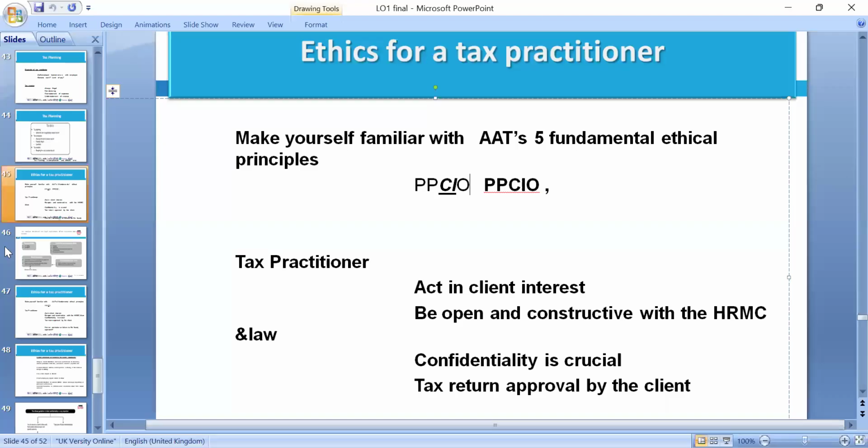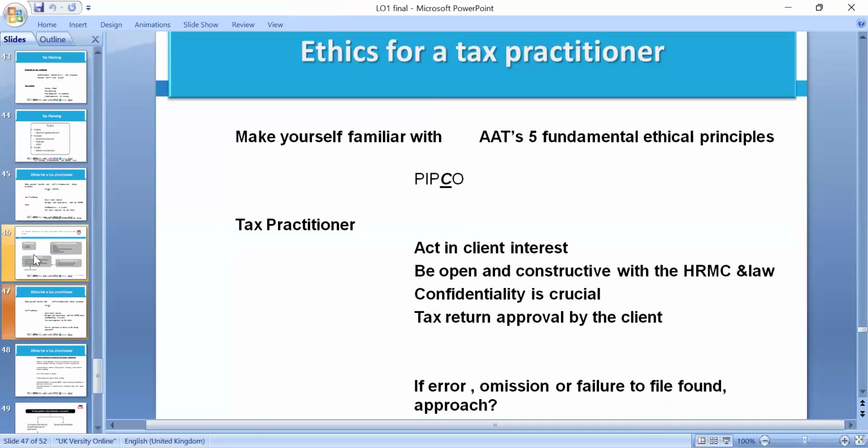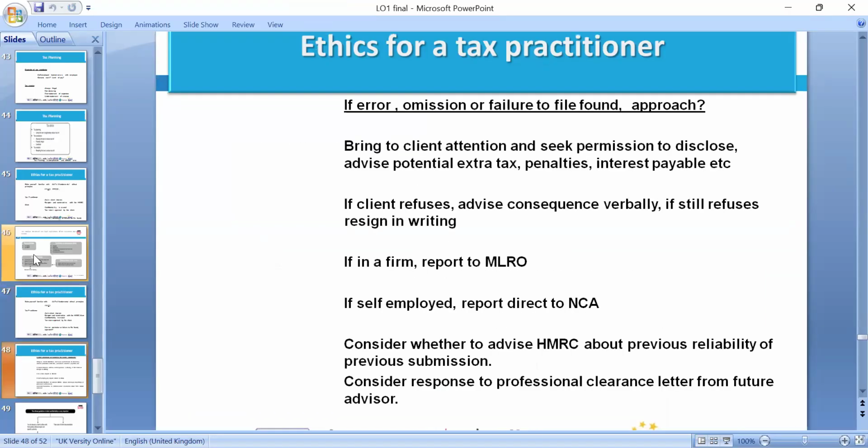We must not compromise these, so the information given is true and fair, in the best interest of and protecting everybody's interest. Act in the client's interest, be open and constructive with HMRC, with confidentiality on tax return approval. Then we have money laundering officers, which should be in our organization, someone trained, and self-employed people report directly. If we have any problem, we can look at the NCA, the National Crime Agency, which also deals with matters of criminal activities.